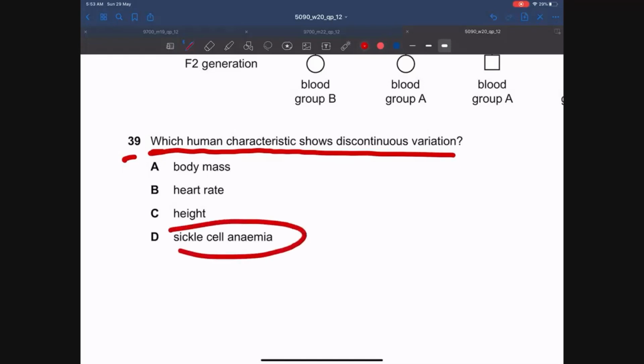However, if we talk about sickle cell anemia, then there are only two characteristics. If the person has normal hemoglobin, the person could be normal. Or if the person has abnormal hemoglobin, the sickle cell hemoglobin, the person will have sickle cell anemia. So there are only two phenotypes, and there are large differences between the two. A normal person is absolutely normal. However, a person with sickle cell anemia has a severe disease. So this is discontinuous variation. The human characteristic that shows discontinuous variation is sickle cell anemia, whereas body mass, heart rate, and height all belong to continuous variation.